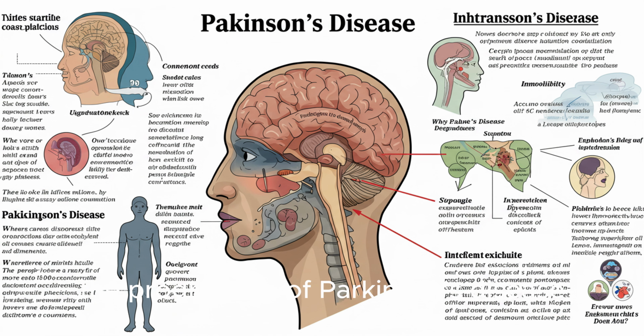The progression of Parkinson's disease is often measured using the Hoehn and Yahr scale, which ranges from stage 1, mild symptoms, to stage 5, severe disability, often wheelchair-bound or bedridden.